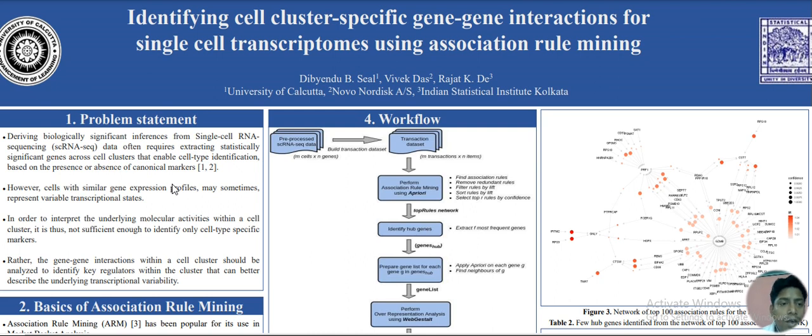Today I am going to present our work identifying cell cluster specific gene interactions for single cell transcriptomes using association rule mining. So let me go through the problem statement first. Whenever we work with single cell transcriptomic data, we often need to find statistically significant genes across cell clusters or differentially expressed genes across different cellular conditions. Now, these kinds of analyses are often based on the presence or absence of marker genes.